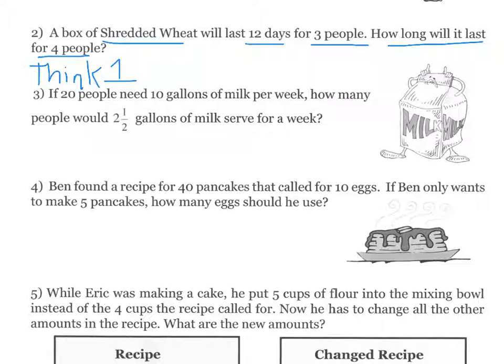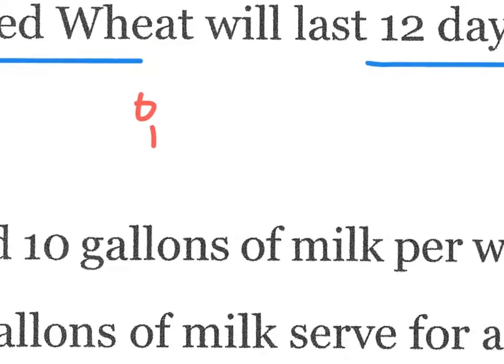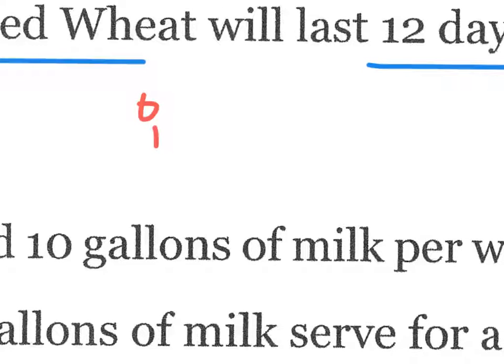How many meals are there? And then we can decide how many there are for 4. If you draw it out for yourself, you'll say, well, I've got 3 people. Let's zoom in a little bit more. We've got these 3 people, there for 12 days. 1, 2, we'll put a bunch of dots in there through 12 days.